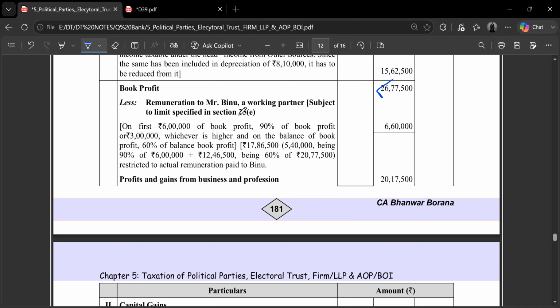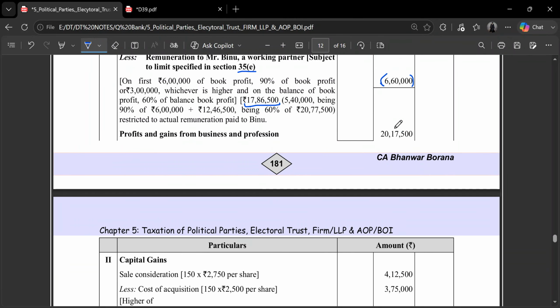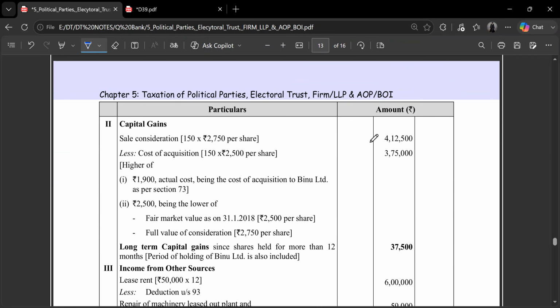And then we check the limit as per section 40(b), if we are allowed to pay remuneration to our partner, how much we are allowed. So in this case, we have a sufficient margin. Rupees 17 lakh 86,500 would be allowed to be paid as remuneration, but we are only paying 6 lakh 60,000, so we can reduce it from our book profits. So this gives us a final PGBP figure of rupees 20 lakh.